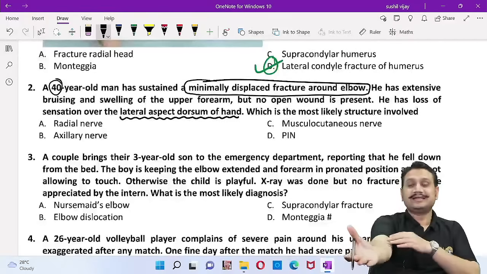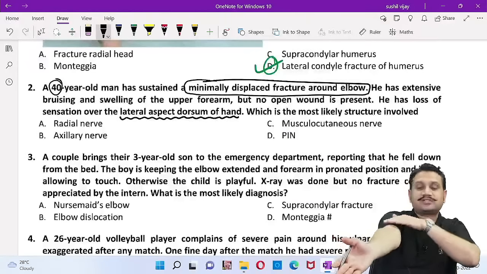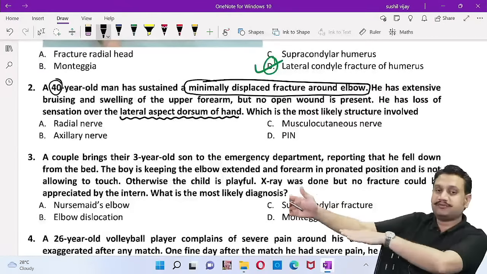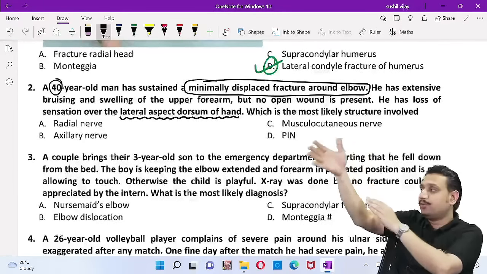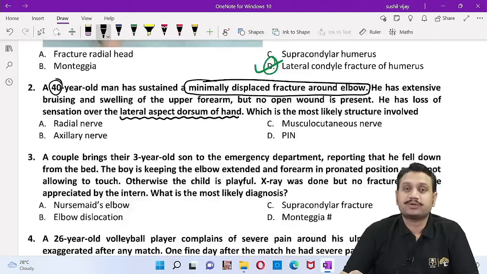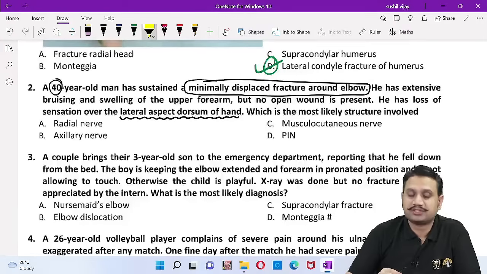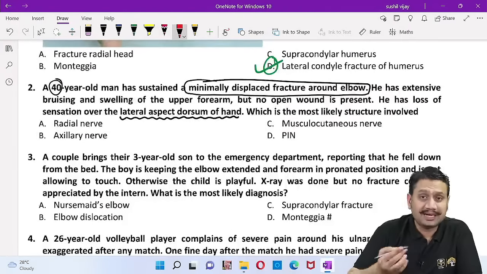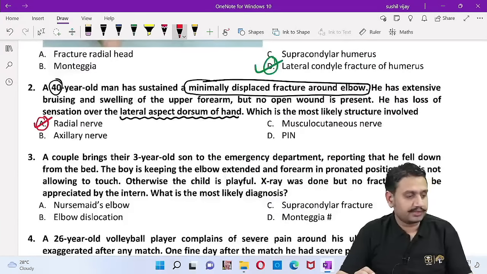When the radial nerve bifurcates into branches, one remains superficial in the forearm and supplies the dorsum of the hand, and one goes through the radial head, behind the interosseous membrane. That's what you call the posterior interosseous nerve. So the answer here should ideally be the radial nerve itself. I'm sure you are clear with this.